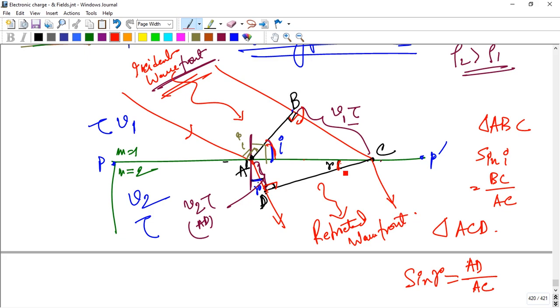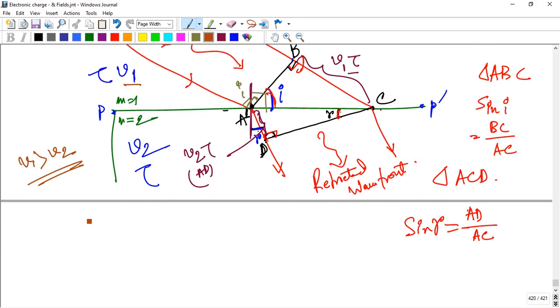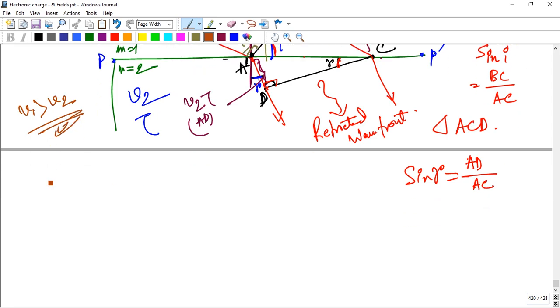Wavefront. Okay, and if that is a velocity, that is denser medium, obviously the velocity 1 is greater than velocity 2. Okay, and if I actually prove that with the help of Snell's law, the velocity. Okay, so from Snell's law,